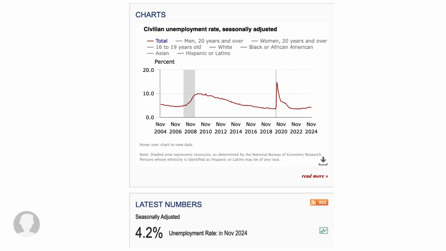Let's take a look at the current unemployment rate for the U.S. economy. The data we will be looking at does not factor in the month of December, as this data will be released sometime in mid January. According to the Bureau of Labor Statistics, the current unemployment rate is 4.2%. There has not been much change over the past few months, with the unemployment rate in October being 4.1%.